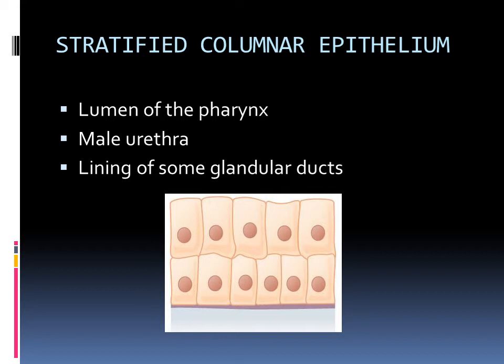Then the third area is the lining of some glandular ducts. Glandular region means it is secreting some substances, right? When it is secreting the substance, of course the substances should be taken away through the duct. So in that duct, this stratified columnar epithelium is present. Fine.